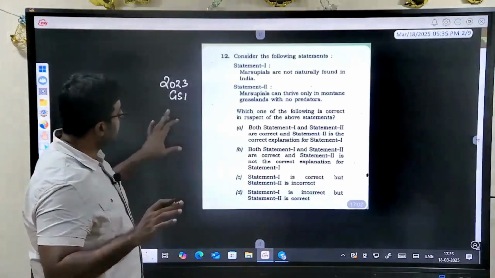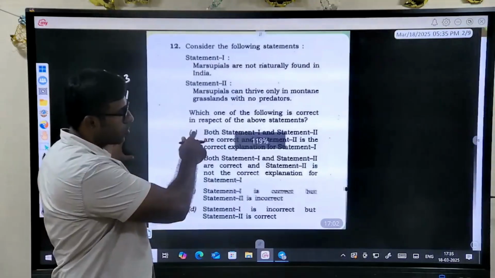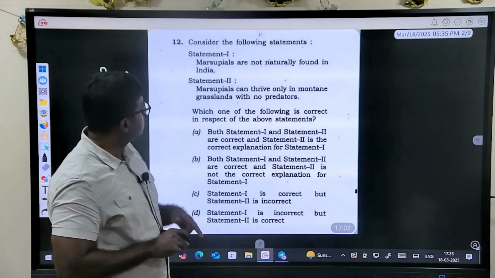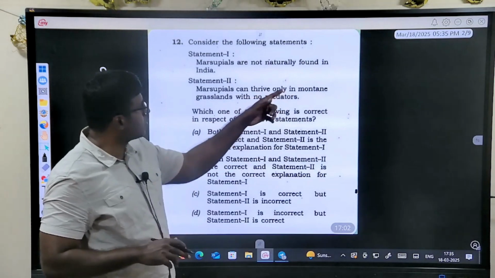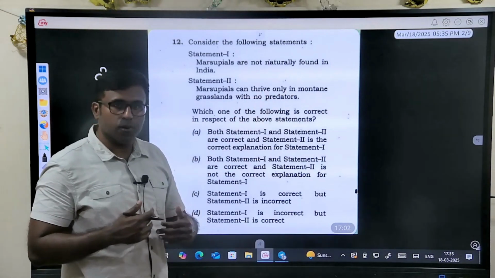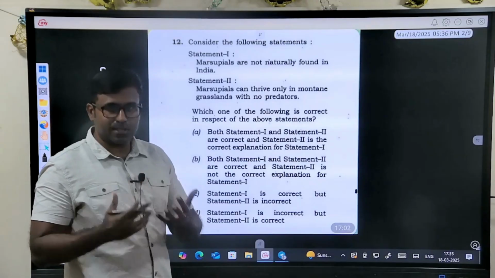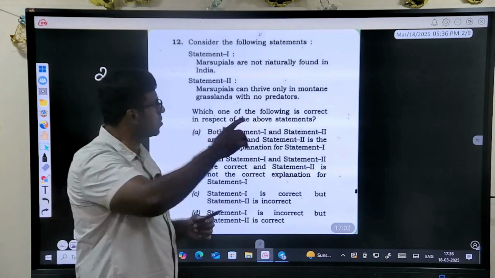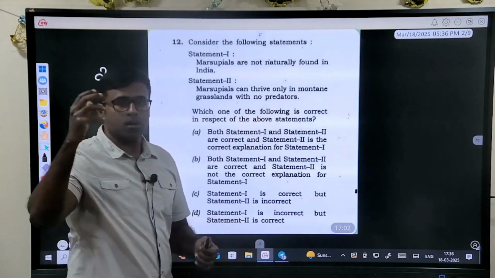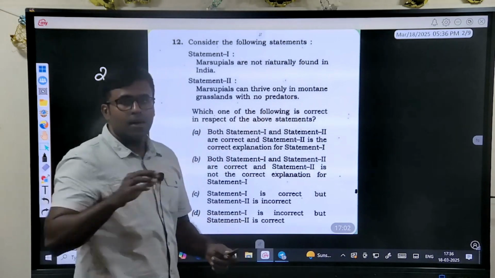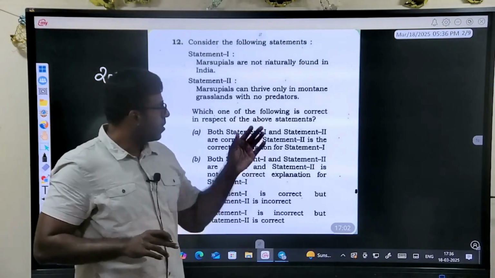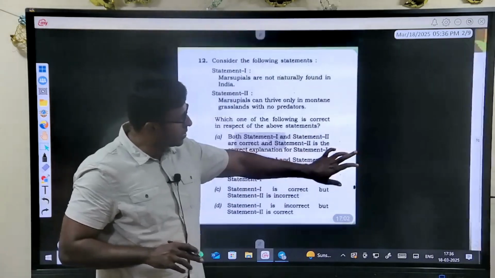You check this point. This question is about marsupials. Marsupials are not naturally found in India. Marsupials can thrive only in mountain. Usually we go for this frivolous trick. Frivolous meaning it's very superficial, like "only in mountain", or "no predators". These are all tricks which are there in this. But what I suggest is you check this point.